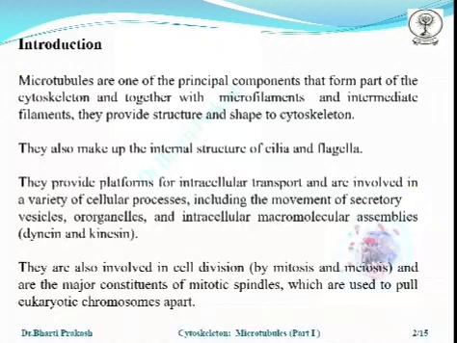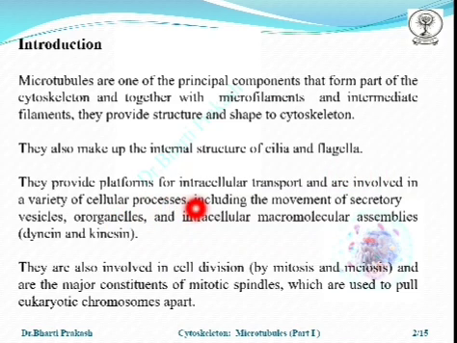Microtubules are one of the principal components that form part of the cytoskeleton, and together with the microfilaments and intermediate filaments they provide structure and shape to the cytoskeleton. They also make up the internal structure of cilia and flagella.